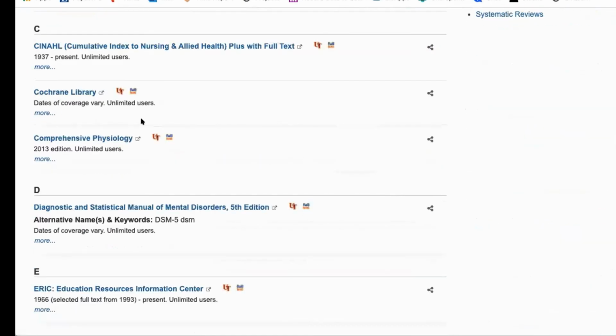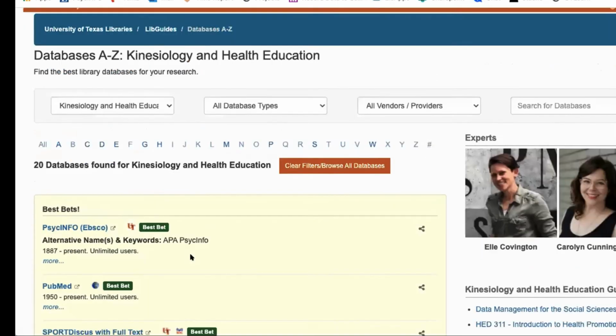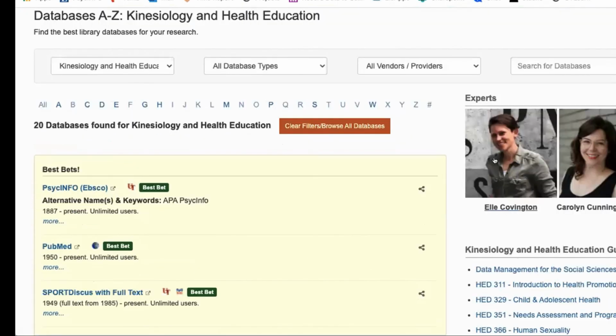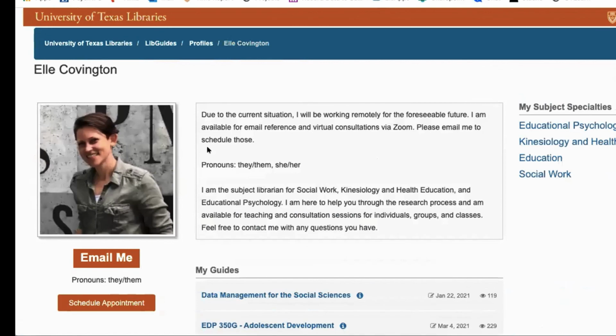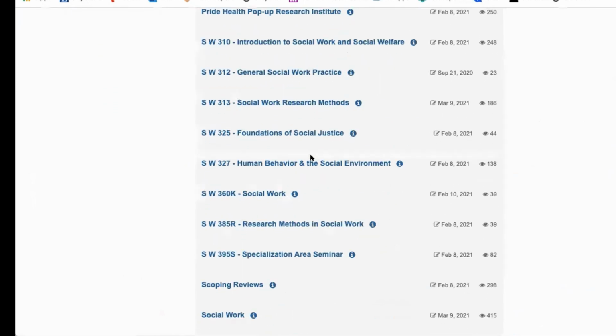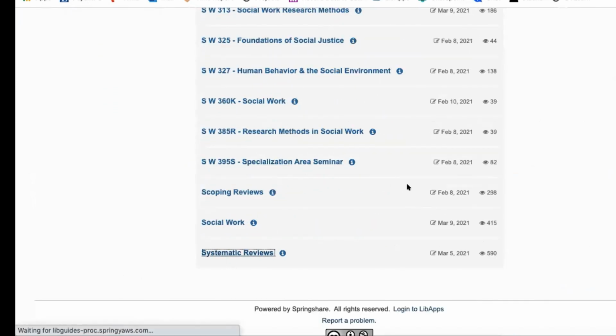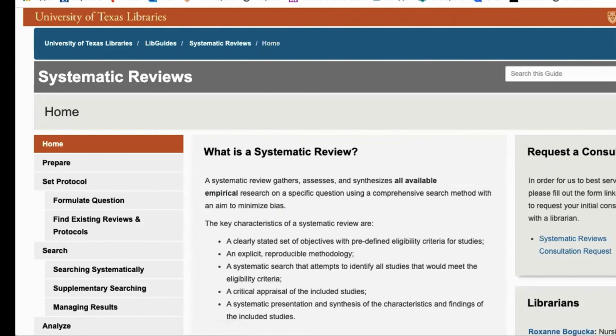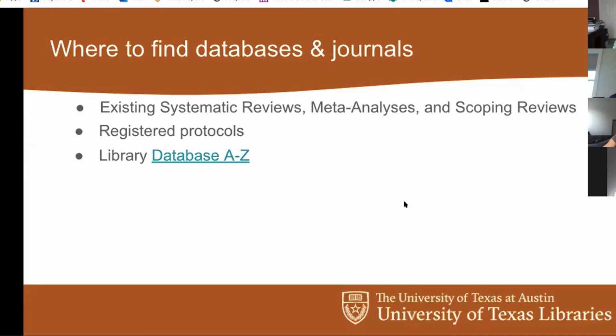And then there's a couple of others that you can take a look at here. And then, of course, you've got our profiles over here. You can email, schedule an appointment, look at some of the other things that we have available. Come find this systematic reviews guide. Pop back there. So hopefully all of that will be pretty helpful for you in finding databases.